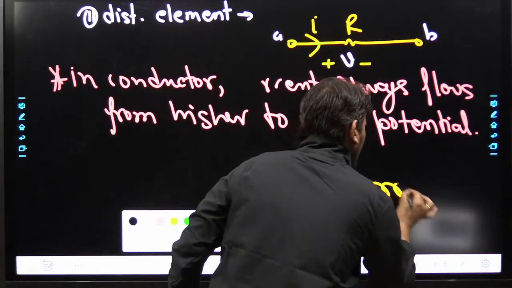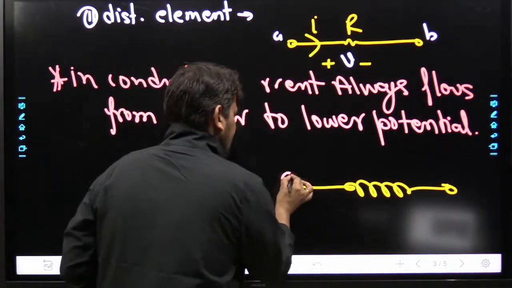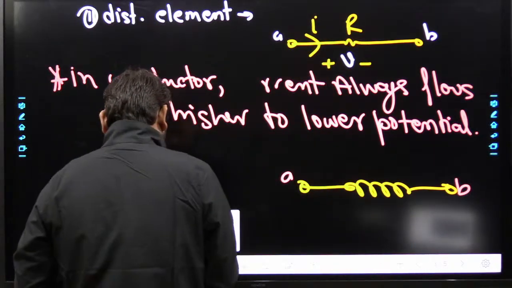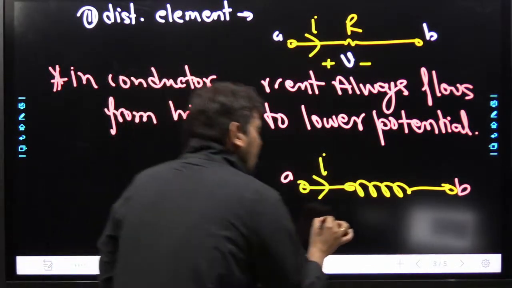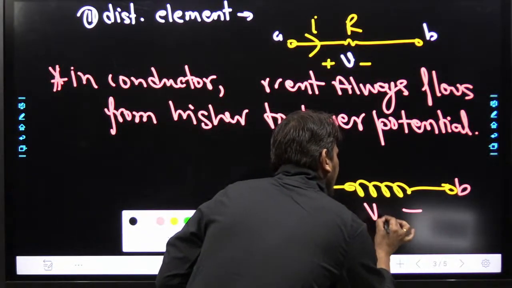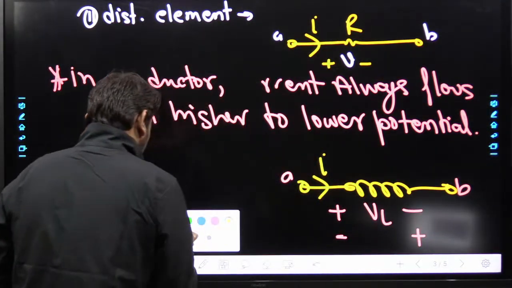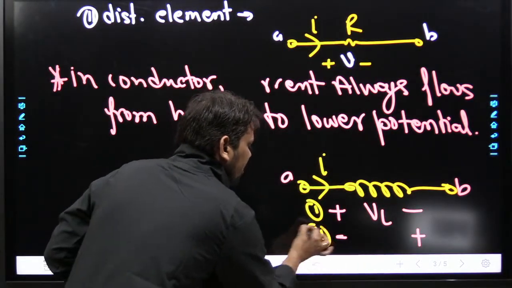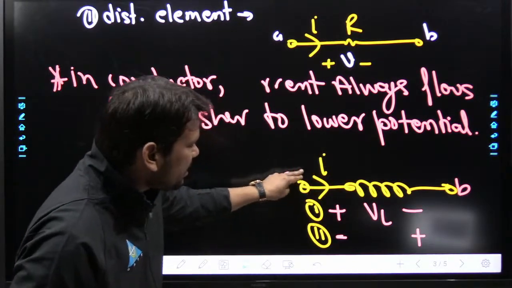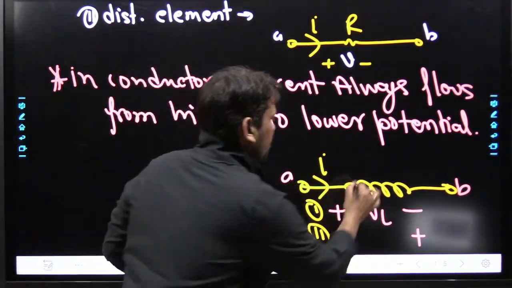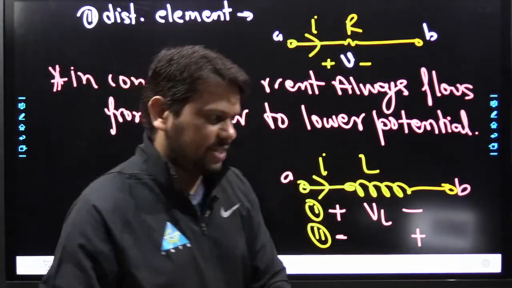Now I want to ask you again a very easy question. Let us assume we have an inductor in this fashion, with terminals A and B, and the direction of current I is this one. Then what will be the voltage polarity generated across the inductor? Minus plus or plus minus, first one or second one? If the direction of current is fixed, what will be the inductor voltage polarity? Either first one or second one. Please, everyone.